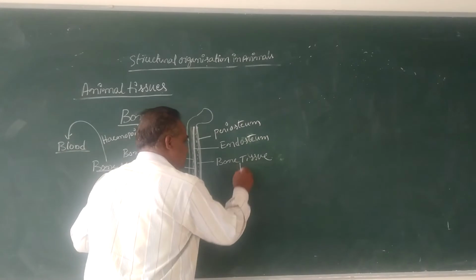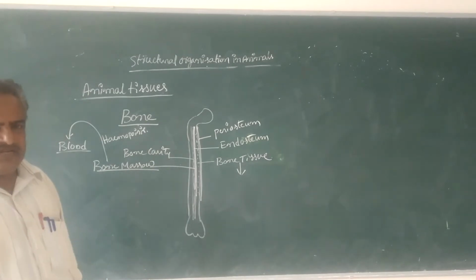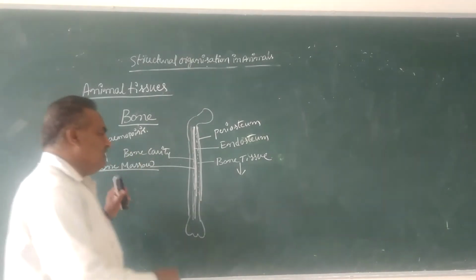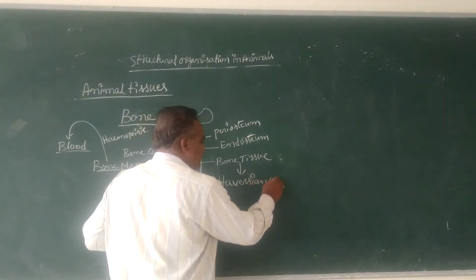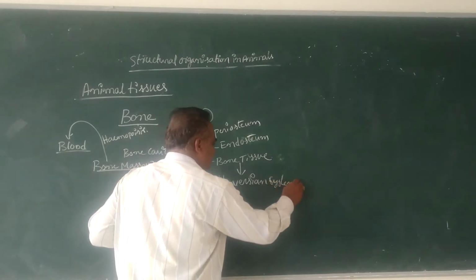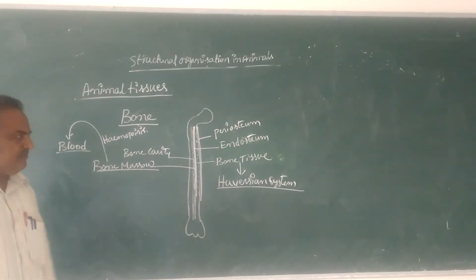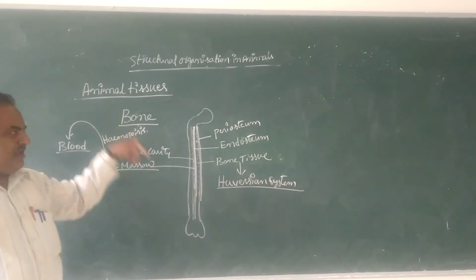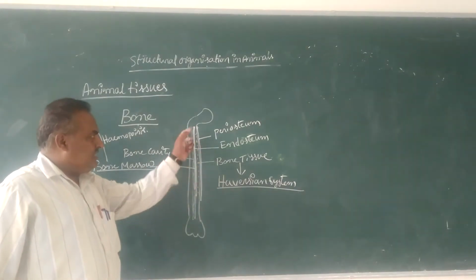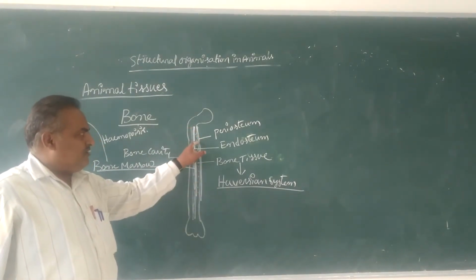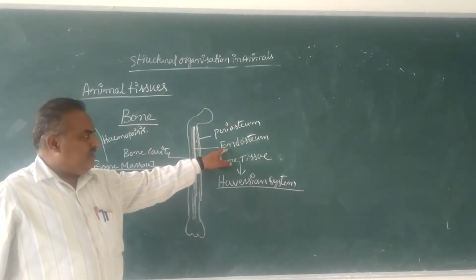The bone tissue is arranged in the form of systems, that are called Haversian systems. Here it is the elongated bone. Centrally there is a bone cavity, and inside the bone cavity there is bone marrow. Here it is the hard region of the bone that is covered by the periosteum, and again covered by the innermost covering called endosteum.